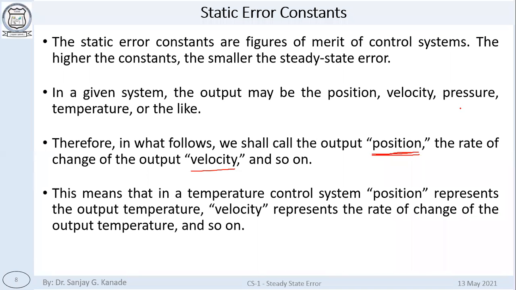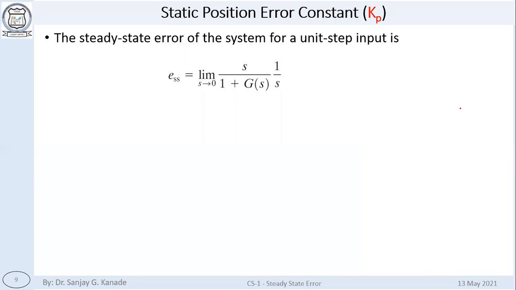Okay. In a temperature control system example, position means simply the output temperature, velocity means rate of change of temperature, acceleration means rate of change of velocity, which is obtained by using the double derivative of the temperature or double derivative of the output, and likewise. Okay, now coming to the first error constant, which is the static position error constant. Okay, now what is the static position error constant? So position means based only on the output.